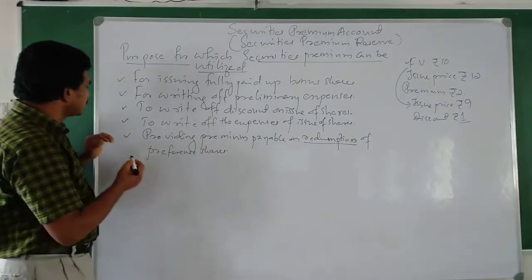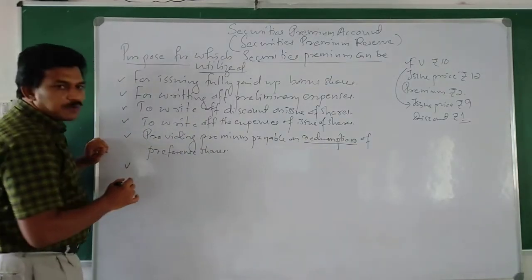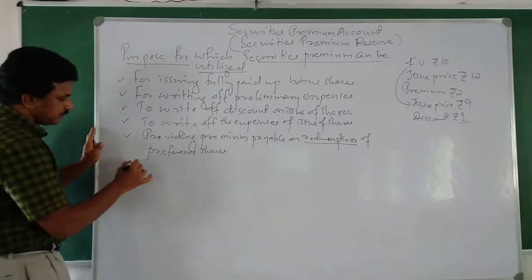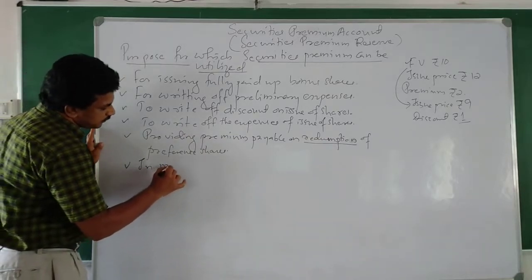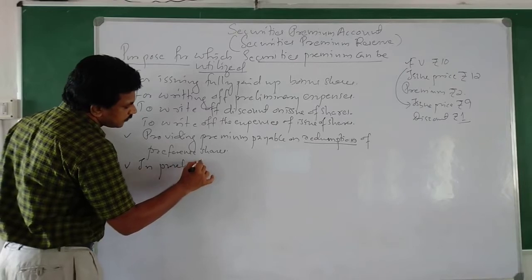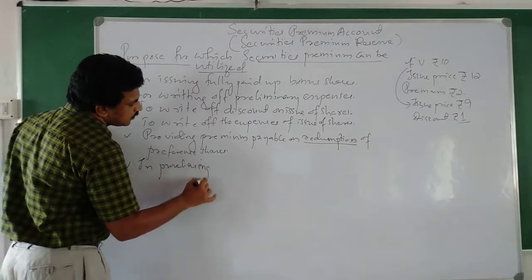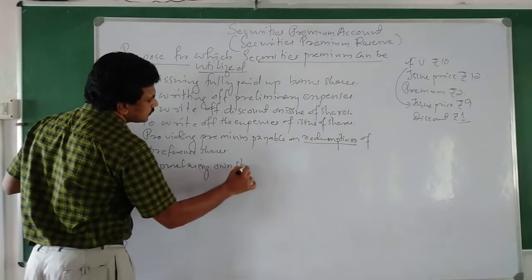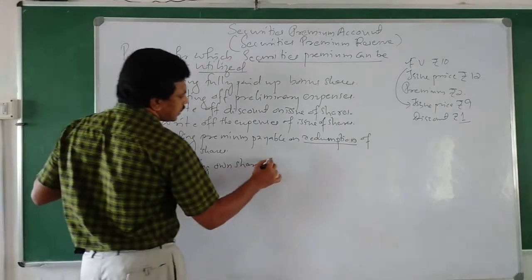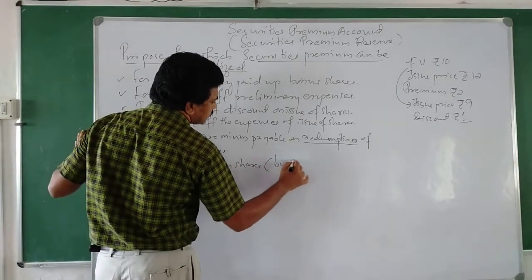And the last one we can say is purchase of own shares. Purchasing its own shares is called buyback of shares.